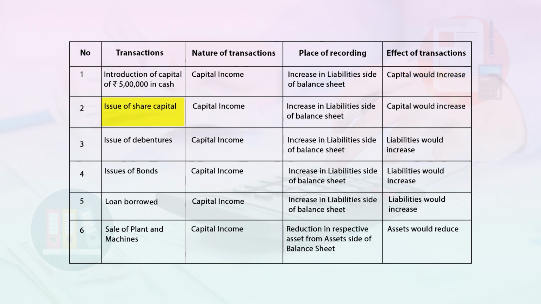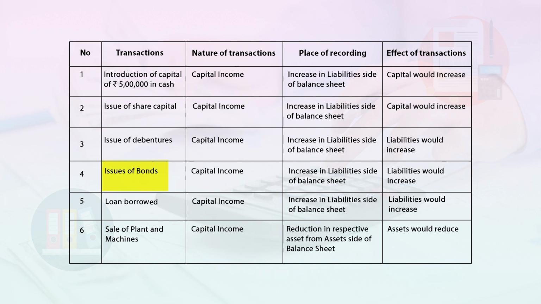Second is issue of share capital. Nature of transaction is capital income. Place of recording will be the liabilities side of balance sheet, and again the effect would be capital would increase. Third transaction is issue of debentures. Nature of transaction will remain same, capital income. Place of recording is liabilities side of the balance sheet, and effect is liabilities would increase.